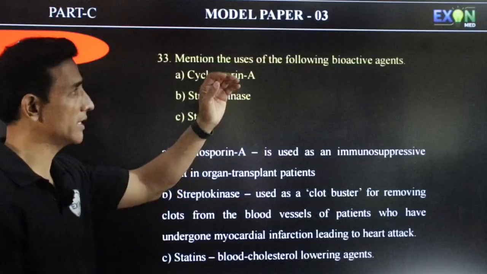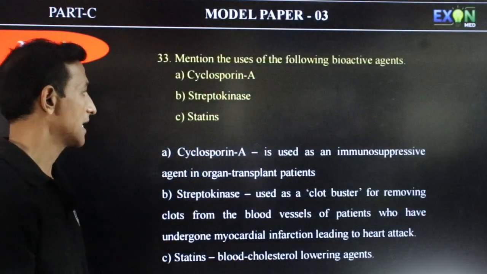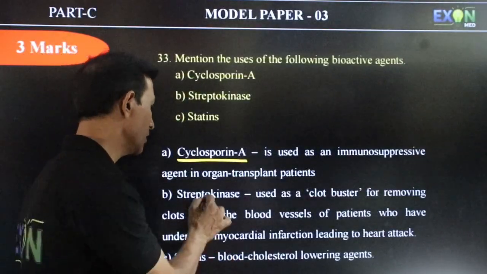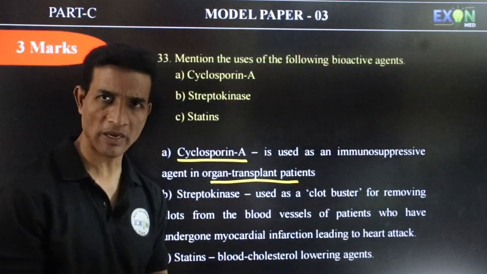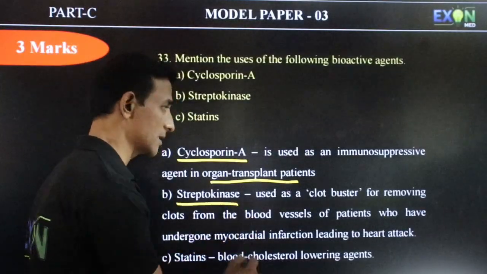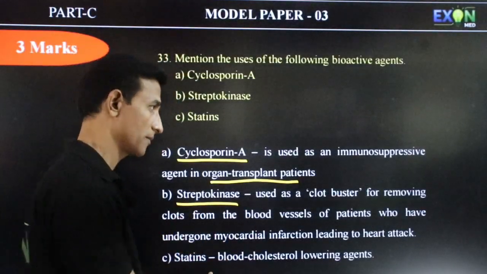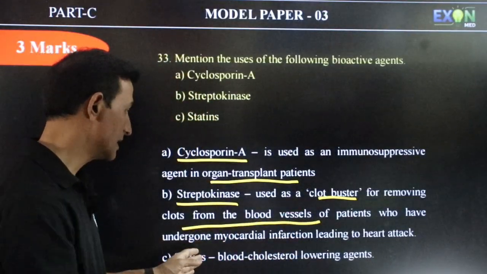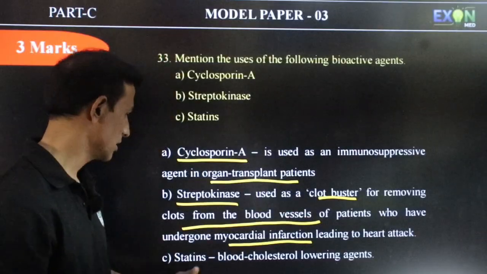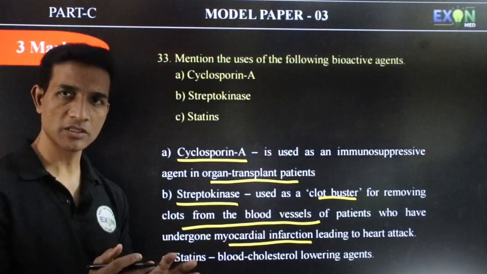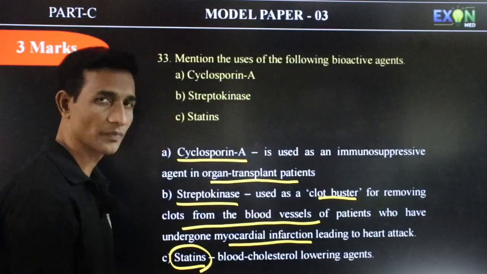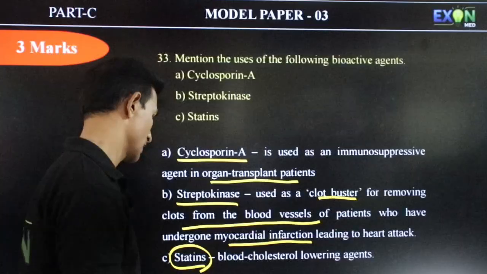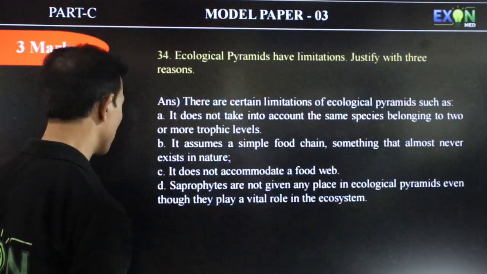Mention the uses of the following bioactive agents. Cyclosporin A is used as an immunosuppressive agent in organ transplant patients, such as kidney transplant. Streptokinase is used as a clot buster for removing clots from the blood vessels of patients who have undergone surgery for myocardial infarction or heart attack. Such patients we give this. And the last one is statins. This is given for reducing the blood cholesterol level. So it is said to be a blood cholesterol lowering agent.